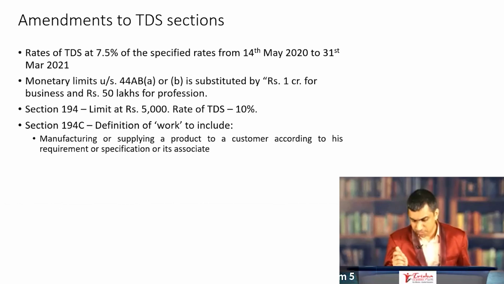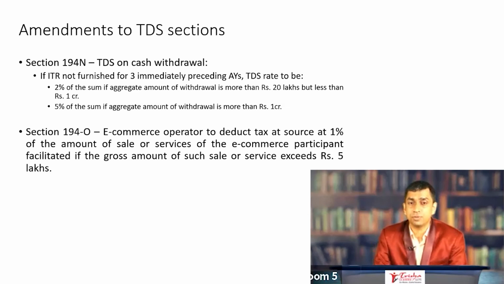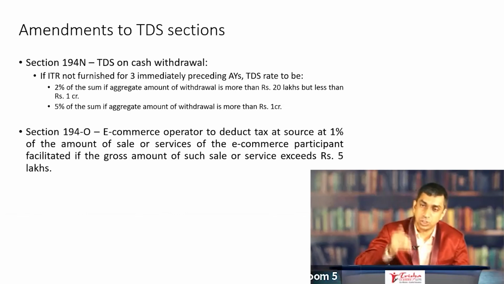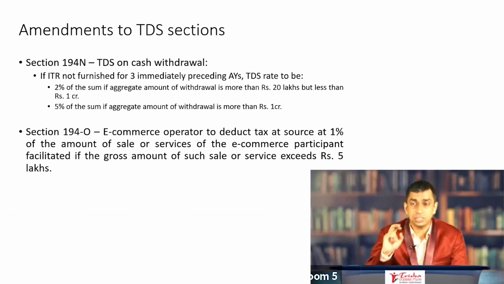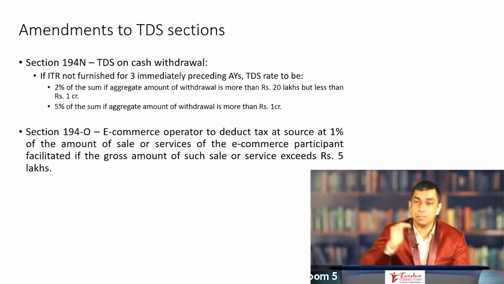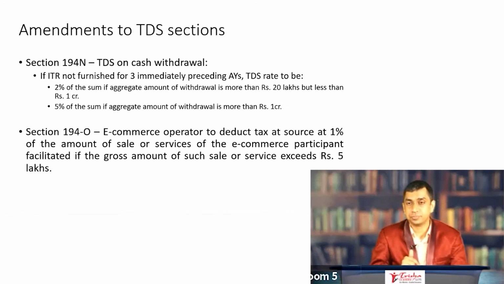194N, a very small amendment has taken place. TDS on cash withdrawal was applicable. Now they have made some more additions to 194N. They have basically scrapped 194N and then introduced a new 194N in its place. The change that has happened is that the income tax return is not furnished. Now, 194N was TDS applicable for cash withdrawals. If you withdraw cash after a certain limit, the bank, while paying you cash, is supposed to deduct tax at source. Now they have made an addition to this particular point.